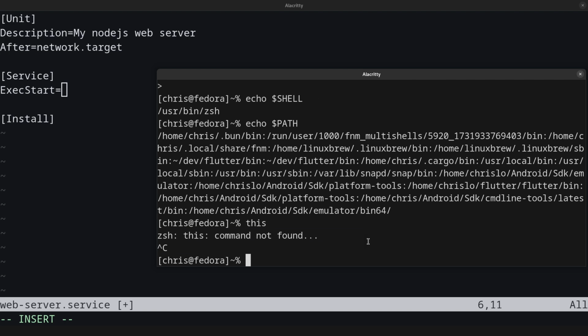In my case, this doesn't exist, because after I execute this command inside quotation marks, the system looks for this executable in the whole path.